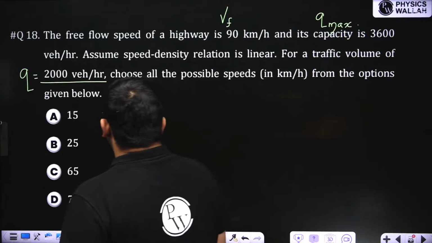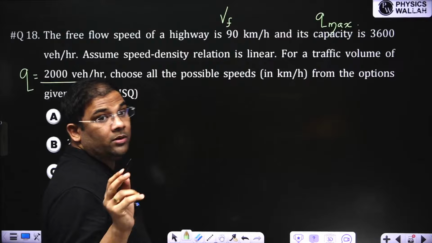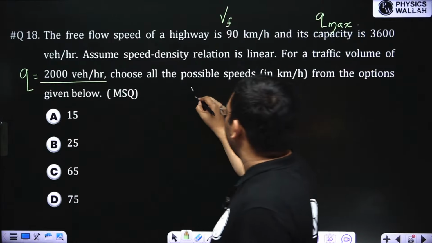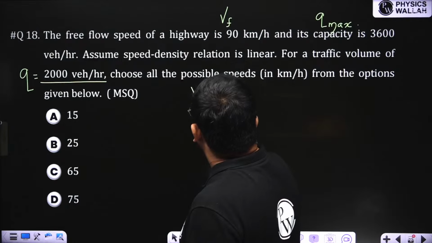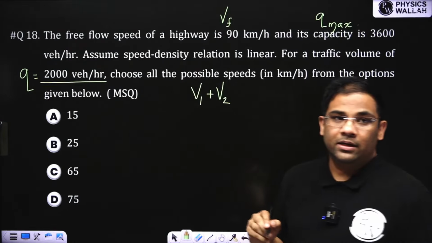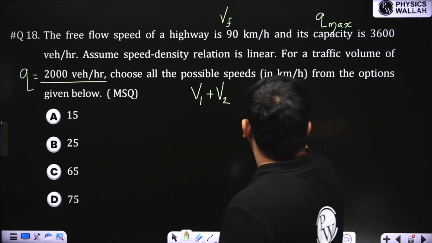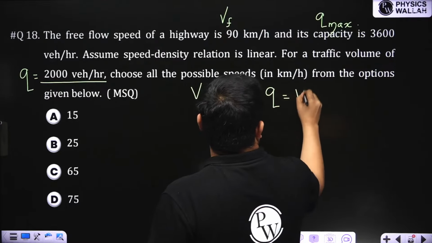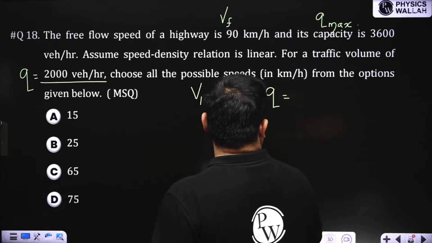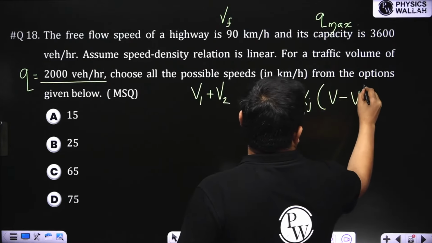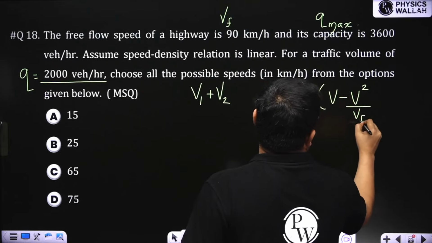Now I explained to you that here you have to solve the quadratic of V, and then you will get V1, V2, right? What was the equation? The equation was Q is equal to Kj into V minus V square by Vf.